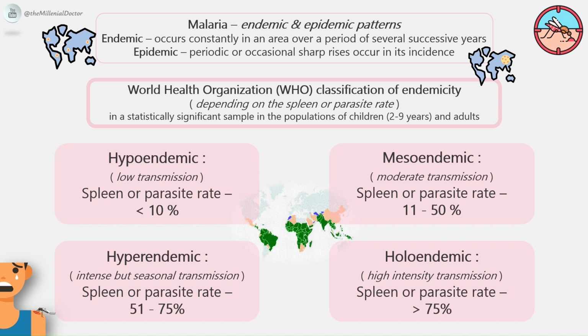Then mesoendemic, where the transmission is moderate, the spleen or parasite rate is 11 to 50%. Third, hyperendemic, where the transmission is intense but seasonal, with spleen or parasite rate between 51 to 75%. And lastly, holoendemic, where the transmission is of high intensity, with spleen or parasite rate more than 75%.